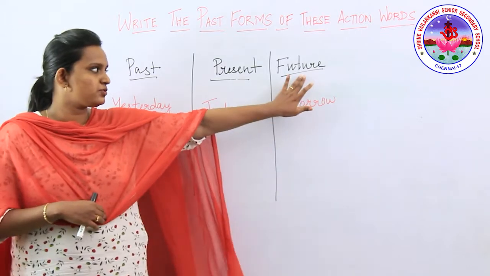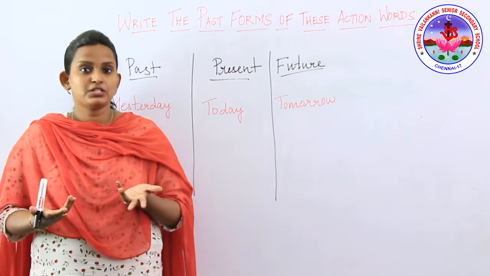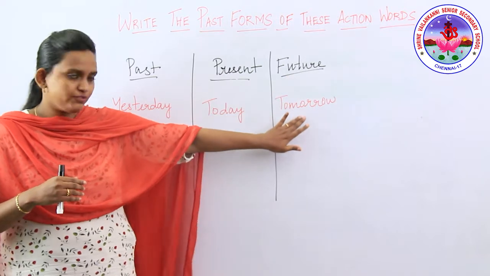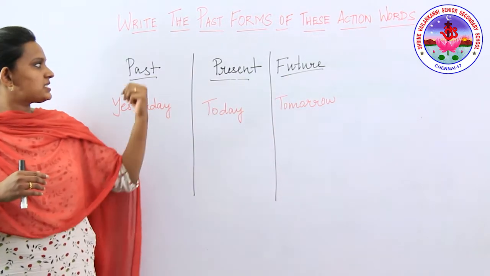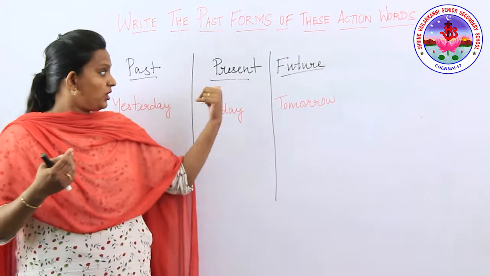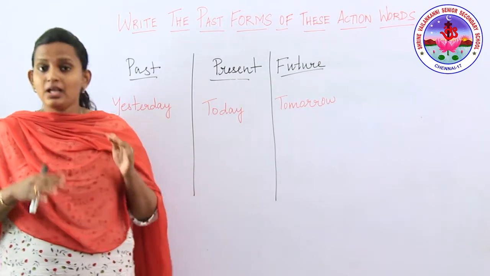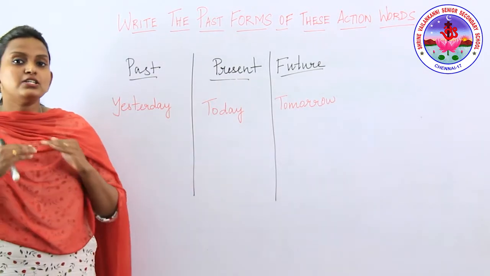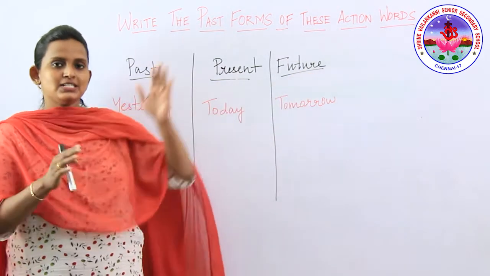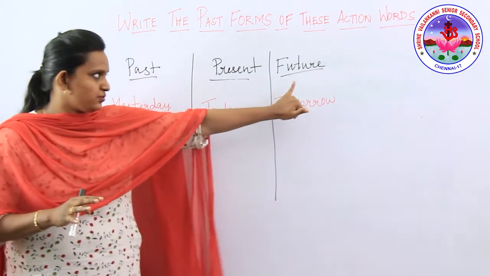And what is the future? Whatever is going to happen tomorrow. We never know what is going to happen tomorrow, isn't it? So that we'll consider as the future. We can always remember our past. Whatever happened in the past, we know about it. And whatever is happening right now, the present, we are also aware of that. But we are not aware, or we don't know, what is going to happen in our future. So this is the simple basic meaning of present, past and future.